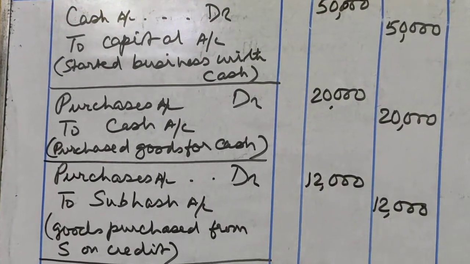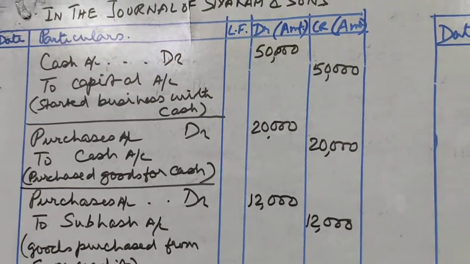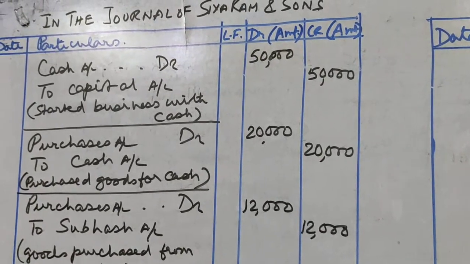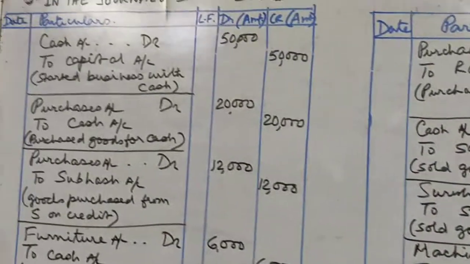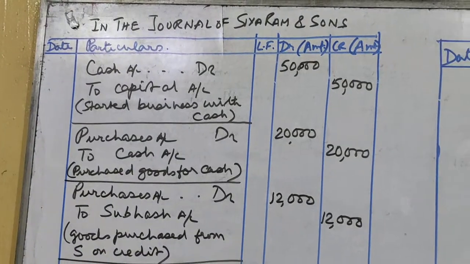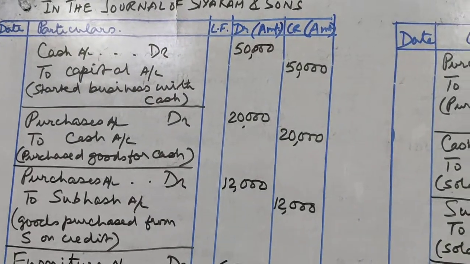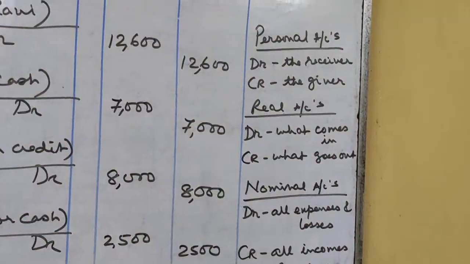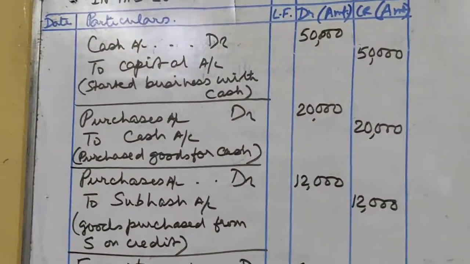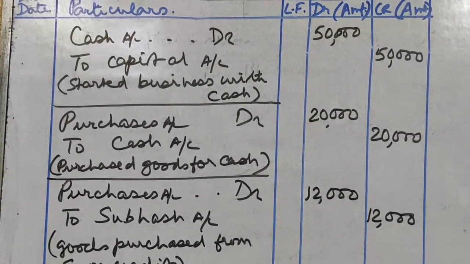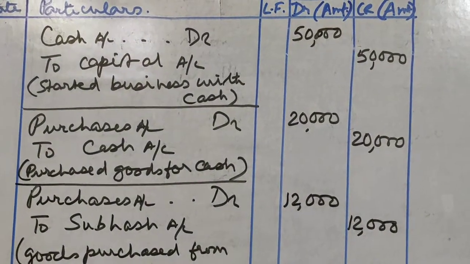Siaram and Sons started business with cash 50,000. That means what is happening to the business? Cash of 50,000 is coming into the business. Cash is real account. In real account, the rule is debit what comes in. So cash account will be debited. And who is giving the cash? The Siaram and Sons, or the owner, is giving the cash. So the Siaram and Sons is a personal account. In personal account, the rule is credit the giver. So I will credit Siaram and Sons. But since Siaram and Sons is the owner, that is why I will credit capital account. So capital account is the owner's account.